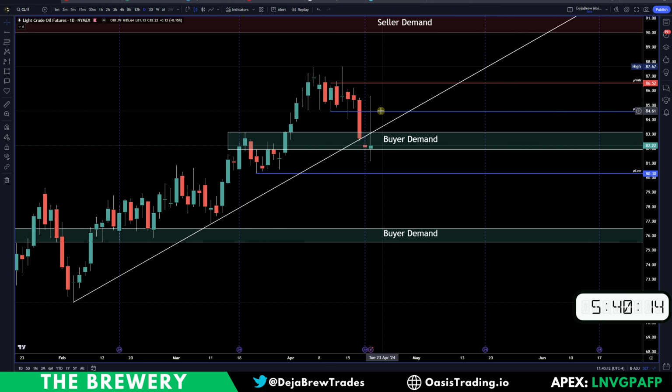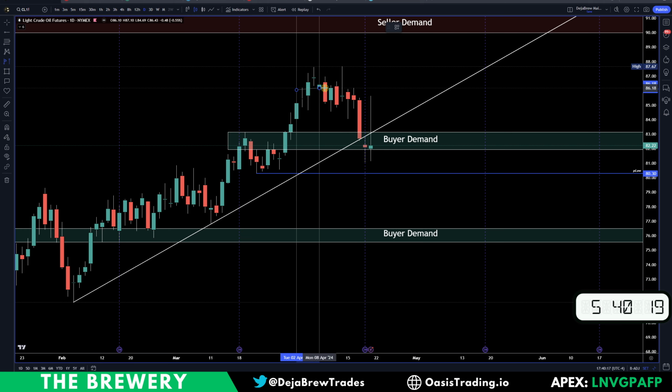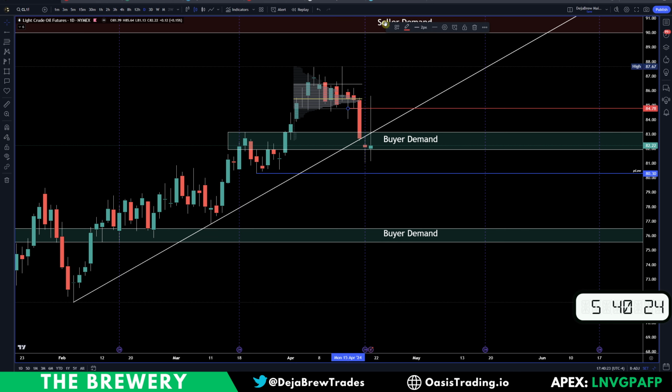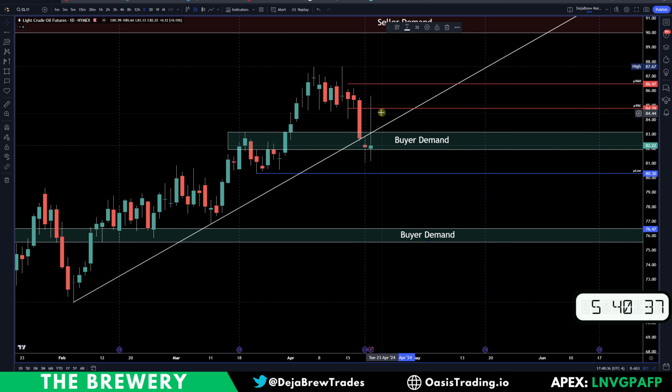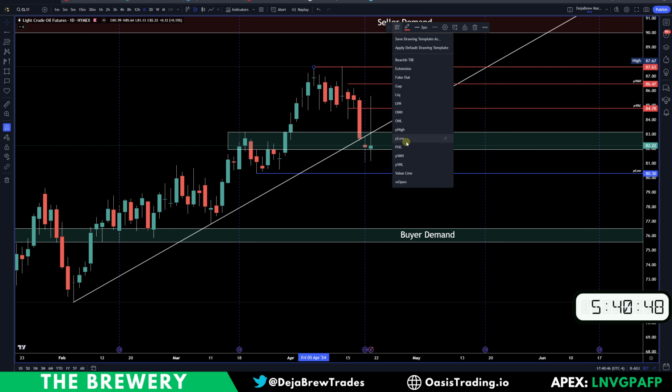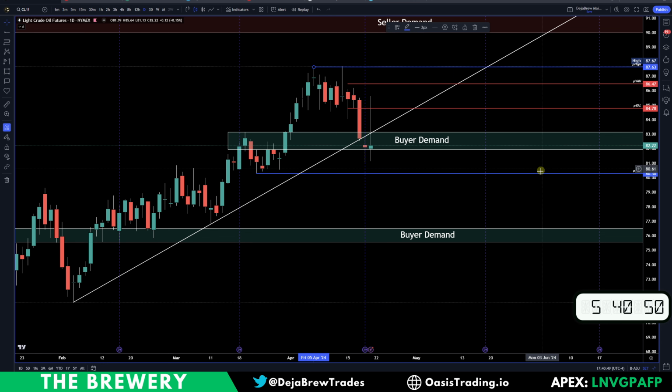And then if we want to, we can go ahead and update our distribution value levels. Let's go ahead and grab our new value here. So we have that value low trading around 84.75, value high trading around 86.50. So if we can hold on to the buyer demand here, keep an eye on that distribution level. So let's just say 85 and then 86.50. Those are the two major levels to reclaim. And then most likely some resting liquidity above that high, which is above 87.63.